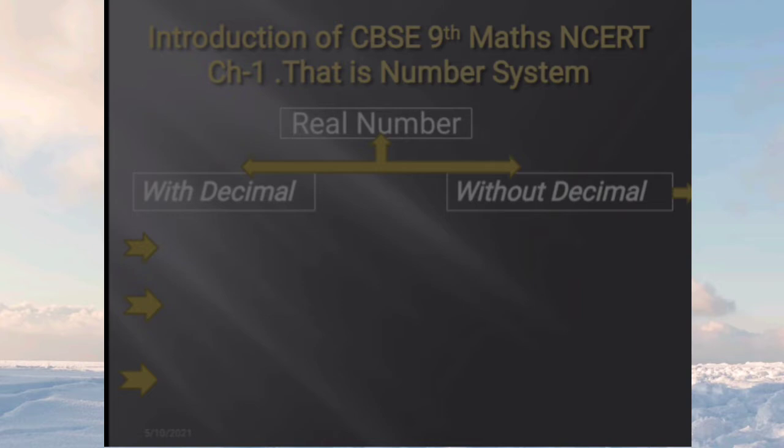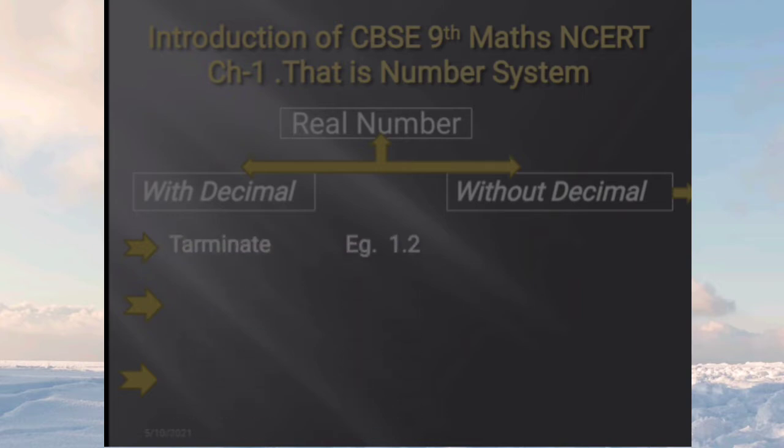With decimal means like 2.5, like 7.5, so these are decimal numbers, and without decimal means like 5, 10, 15, so these are without decimal numbers. So first of all, we'll talk about with decimal numbers. There will be three types of with decimal numbers, so one by one I will discuss.